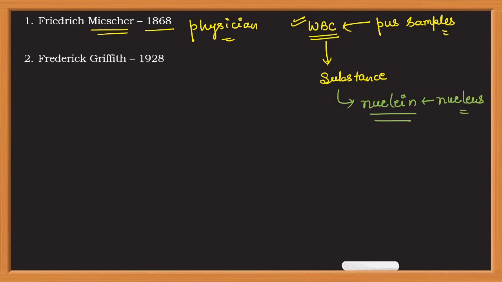The second major experiment was done by Griffith in 1928. Griffith was studying Streptococcus pneumoniae.